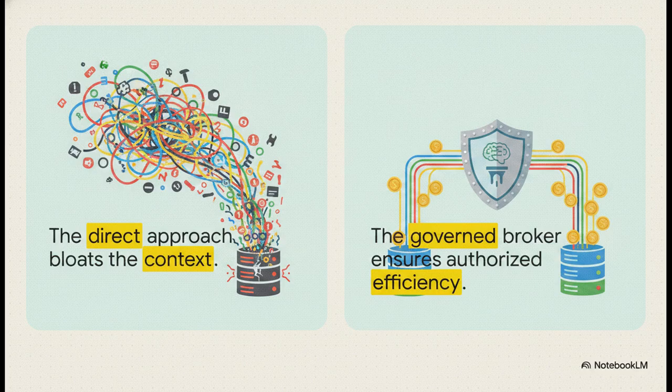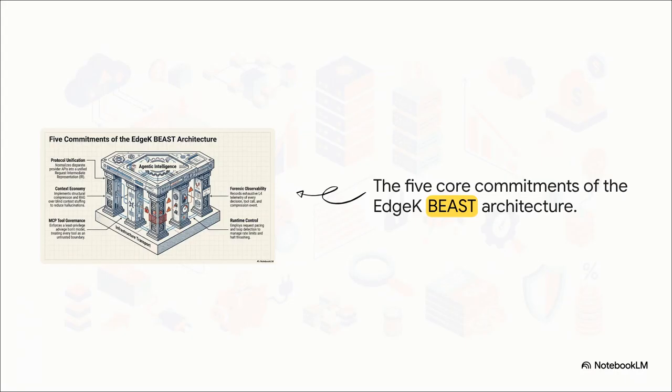It intercepts the request to make absolutely sure that every token spent is an investment in reasoning, not just a tax on your infrastructure. This entire architectural foundation is built on 5 non-negotiable commitments to system governance. BEAST basically acts as the central brain here, and these 5 pillars hold up the whole concept of authorized efficiency.